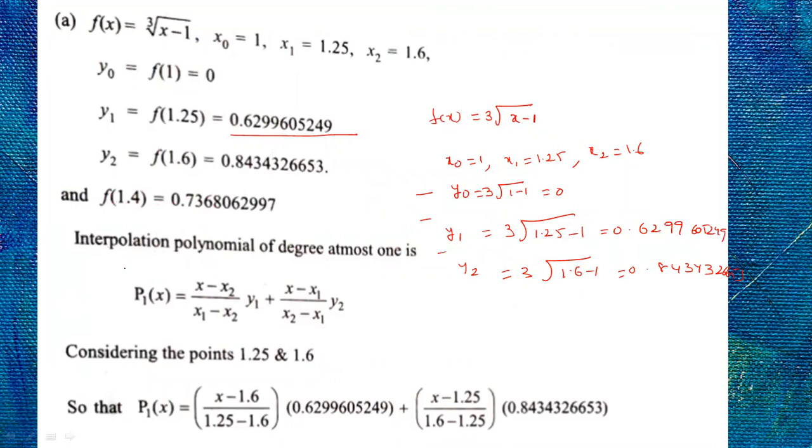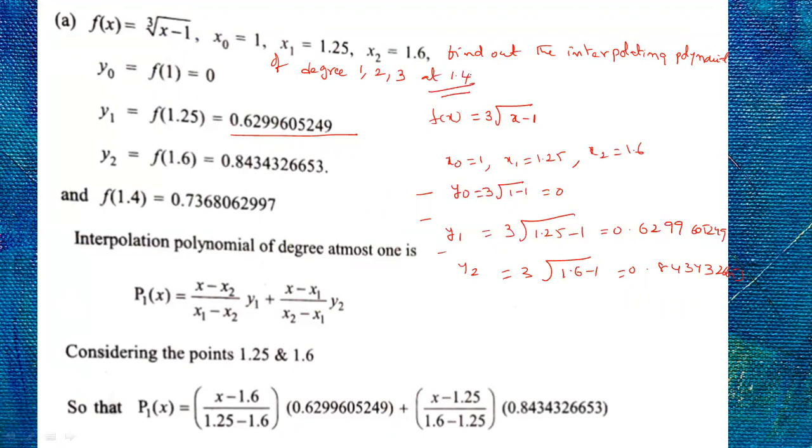Now, what is our problem? The problem is to find the interpolating polynomial of degree 1, 2, 3 at 1.4.